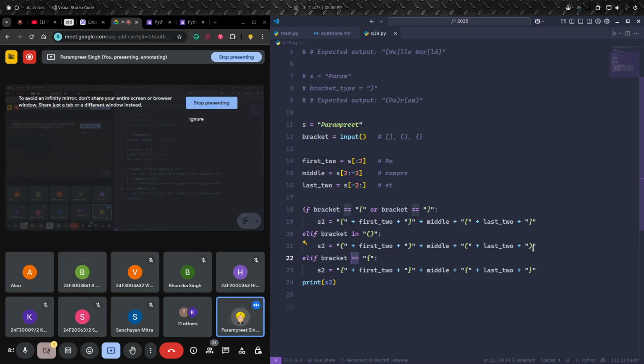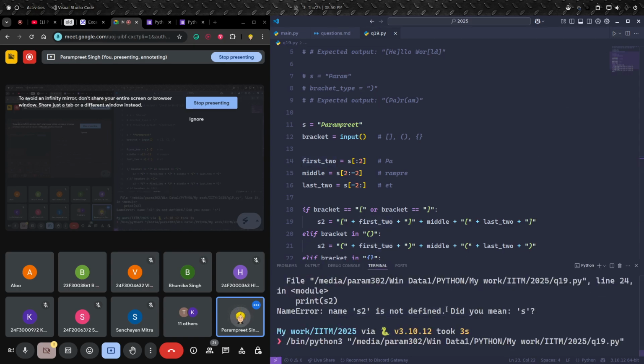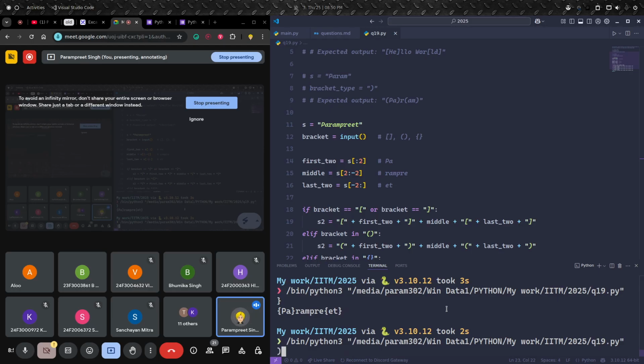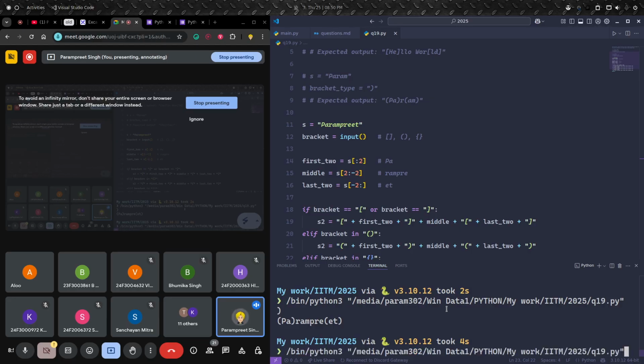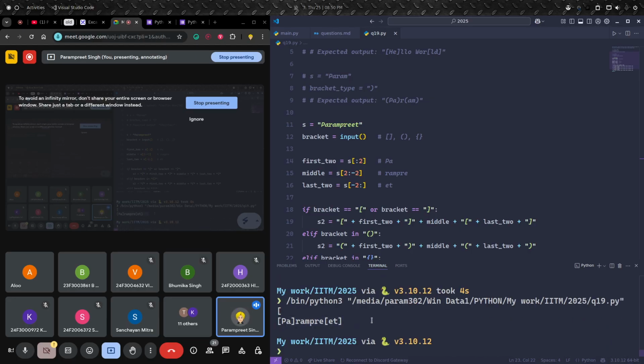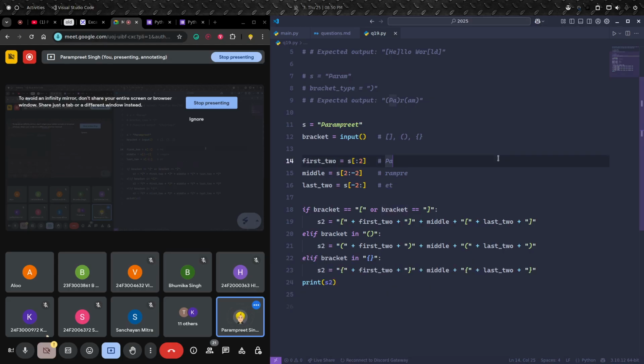Now for this as well, I can do it using or, or I can do it using in. I can simply write in and opening, closing parenthesis. Now if I run this and enter closing parenthesis, I'll get this. If I enter curly braces, and if I enter parenthesis, I'll get this. If I enter opening square brackets, I'm getting this. The question is clear to everyone? And the code?